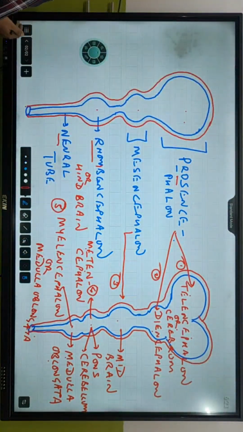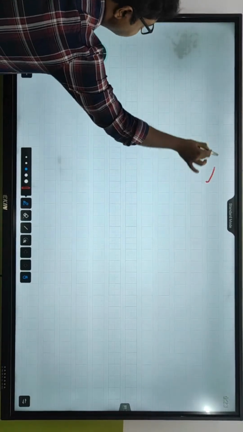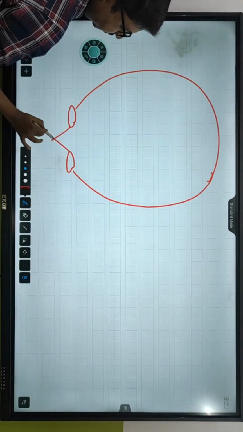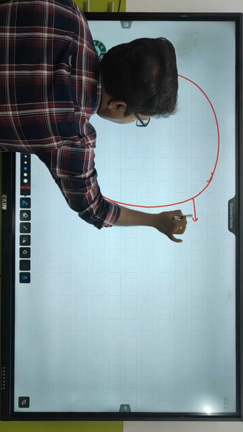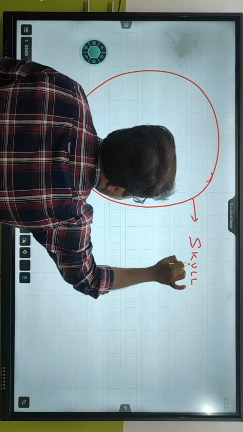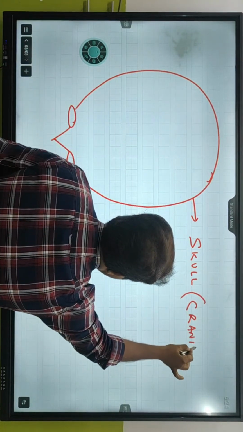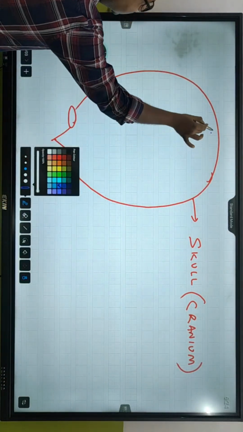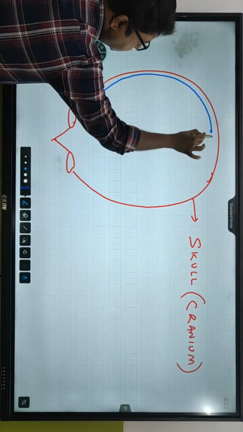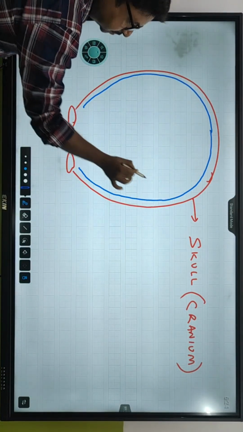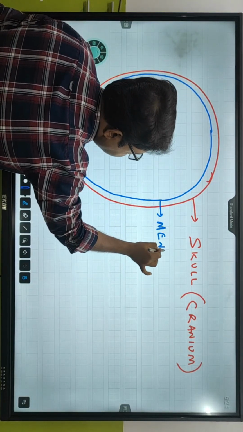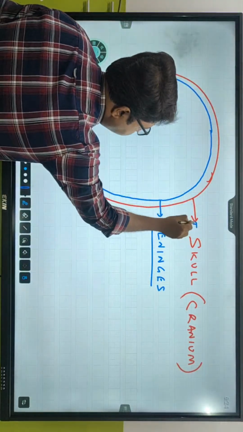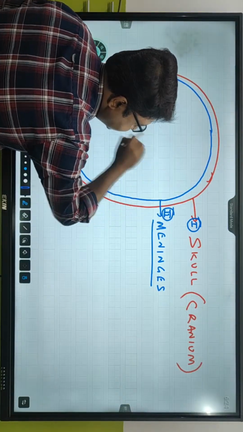Sure. So this is it. Now, if this is the brain, if this is the cerebrum we talked about last day, this is the front portion of the body. The outermost covering of the brain is covered by what? Skull. And the study of skull is called cranium. And there is an inner covering which also covers the whole of the central nervous system. What is this? This is meninges. So skull is the first protective device and meninges is the second protective device.